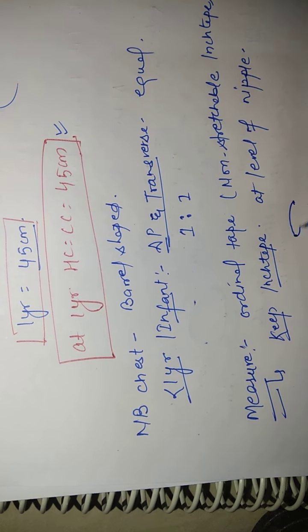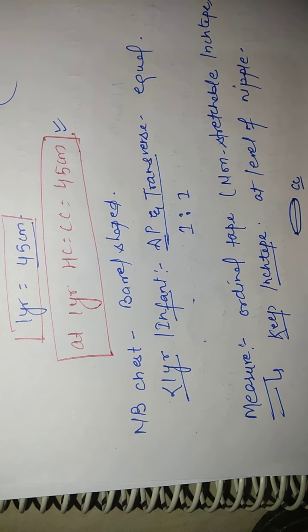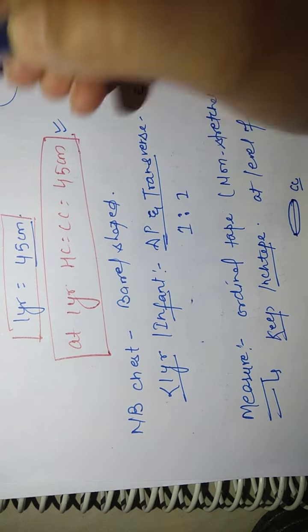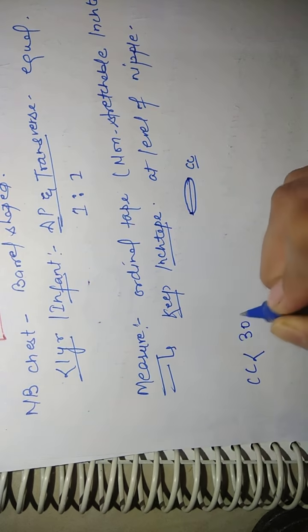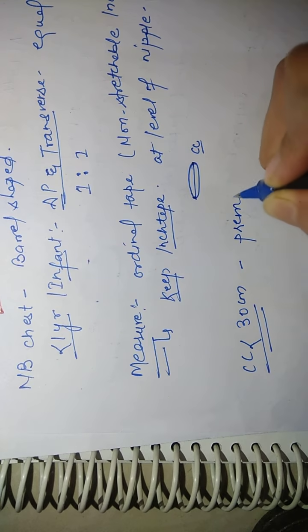At the level of the nipple, you measure the circumference. That will be our chest circumference. Normal is 30 to 33 centimeter. If the chest circumference is less than 30 centimeter, it shows that the child is premature.